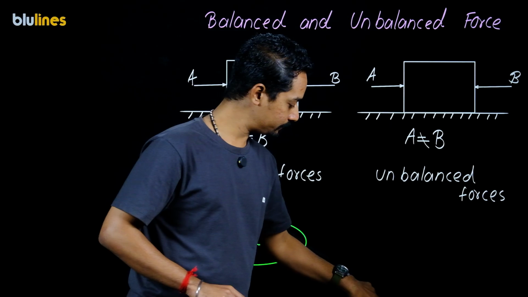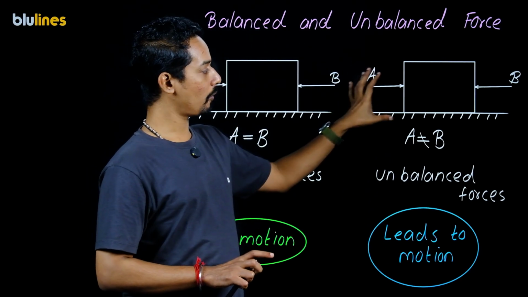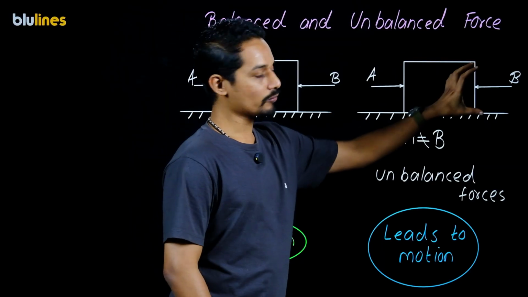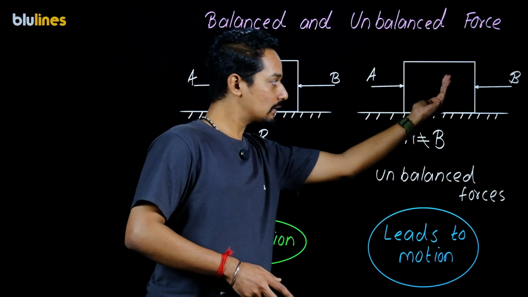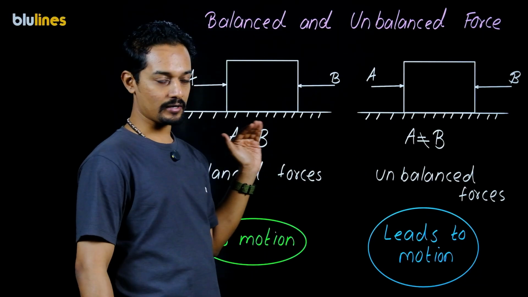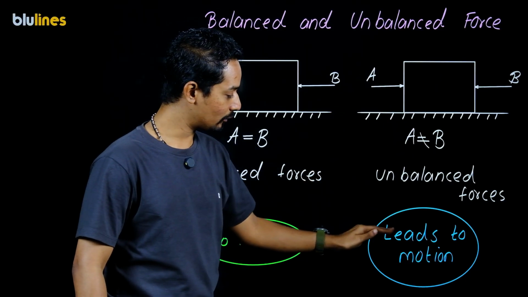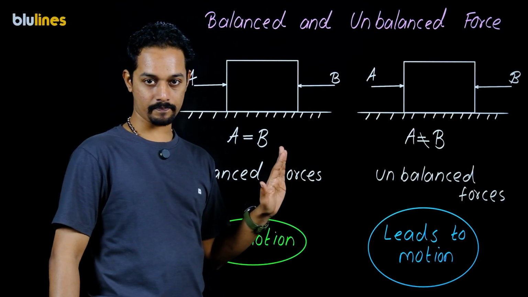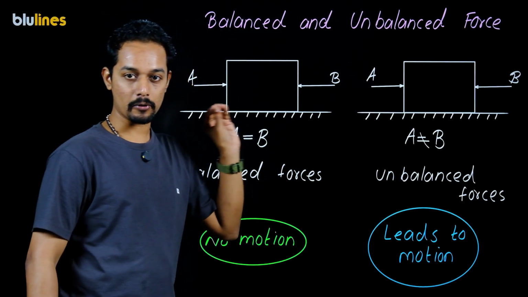But if you look here, if A is pushing with a stronger force, this box will tend to move towards the right. If B is pushing with a stronger force, this box will tend to move in the leftwards direction. So we have two cases. In the second case, whenever there is an unbalanced force, we conclude it leads to motion. So balanced forces produce no motion and unbalanced forces produce motion.